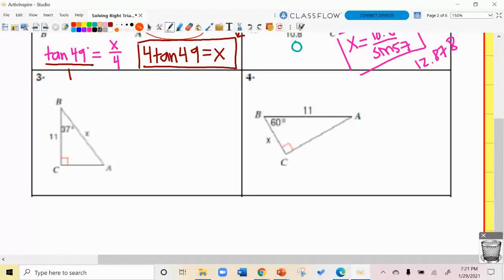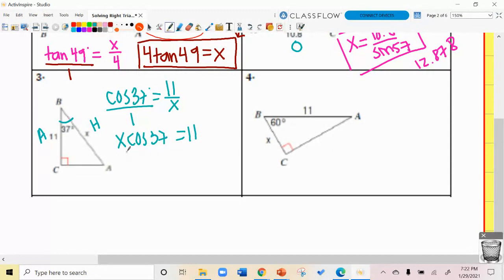So hopefully you've tried them. And let's see. I'm going to use this as my reference angle. In relation to this angle, this is hypotenuse, this is adjacent. Therefore, I'm going to be using cosine. So the cosine of 37 degrees equals 11 over x. I'm going to stick it over 1. Make sure you're showing your work and getting yourself in that habit of showing your process. The cosine of 37 equals 11. Go ahead and divide by the cosine of 37.